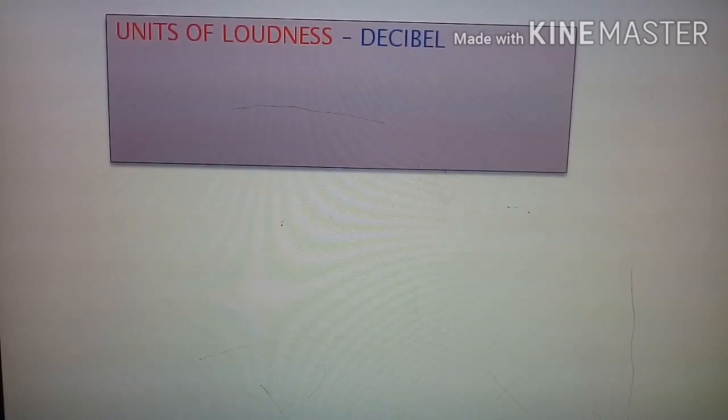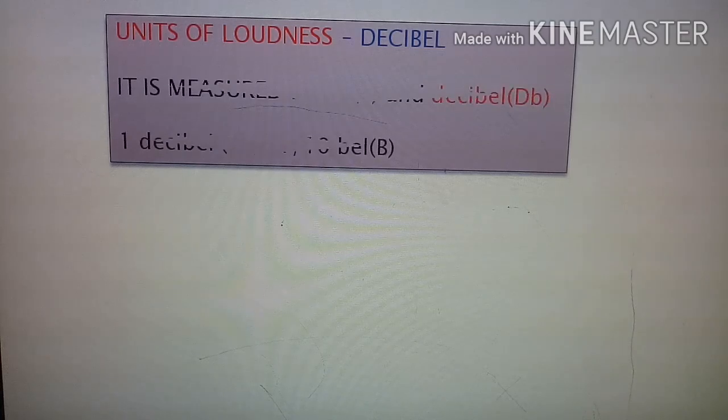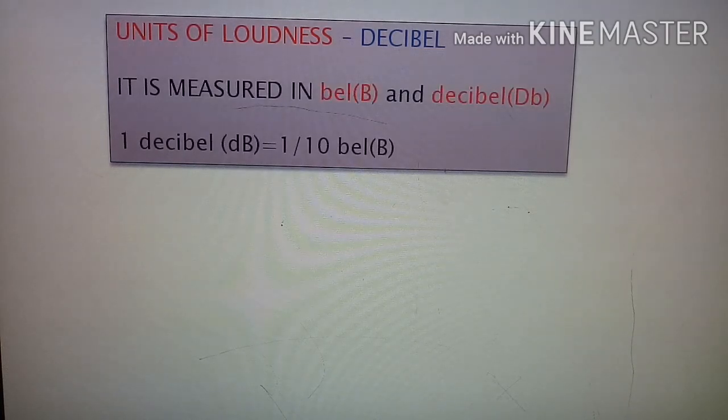Units of loudness: decibel. Loudness of sound is measured in units, bel, denoted by B, and decibel. And 1 decibel equals 1/10 bel. The unit of loudness is named after the scientist Alexander Graham Bell, who invented the telephone.